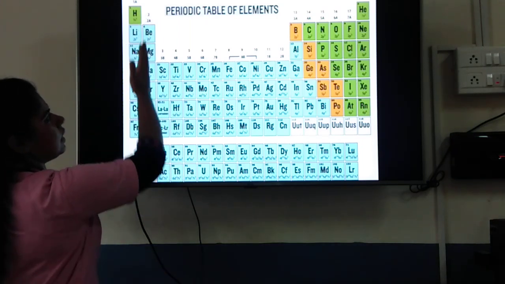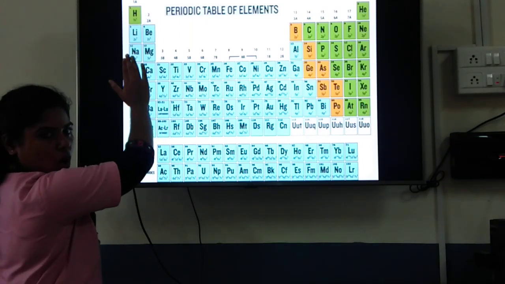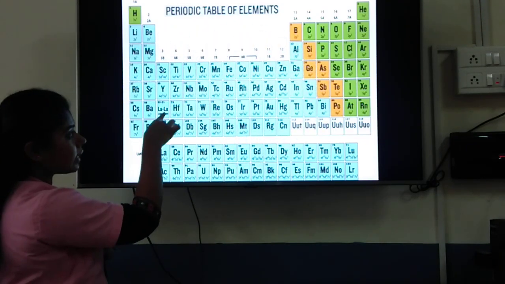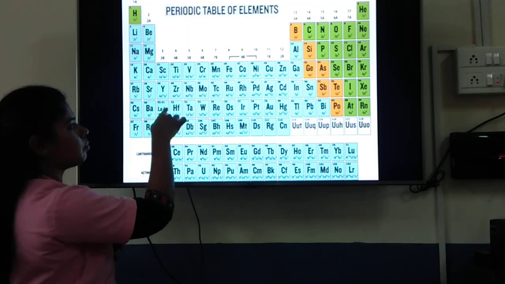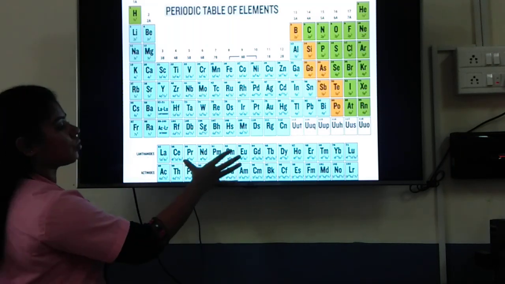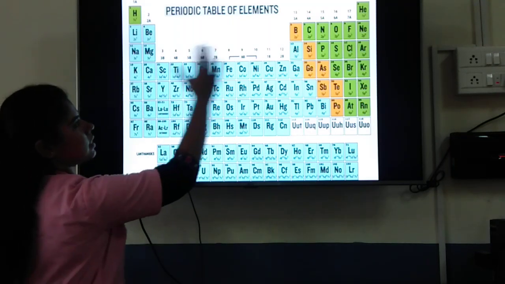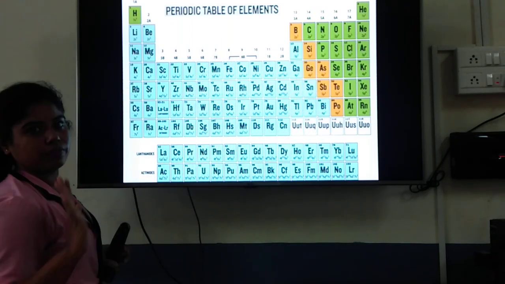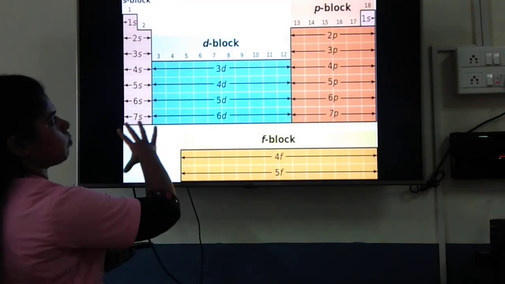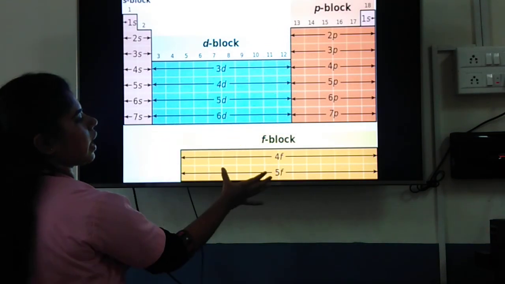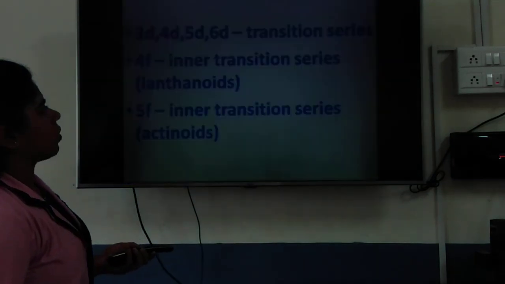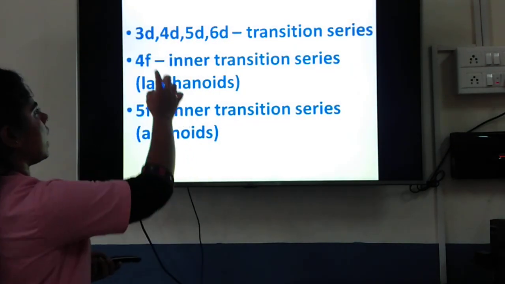Understood? So on the left hand side of the periodic table you have the s block. To the right hand side you have the p block. In the middle you have the d block. Inside that, from lanthanum you have the lanthanoids, and from actinium you have the actinoids. Those are called f block elements. S, P, D, F. Clear? So you have the S block, the D block in between, the P block and the F block. One is there, one less there, helium. So this is how you classify the elements into particular blocks.